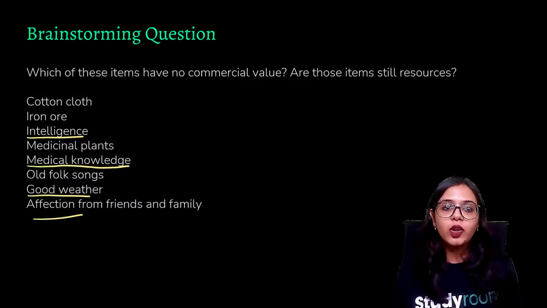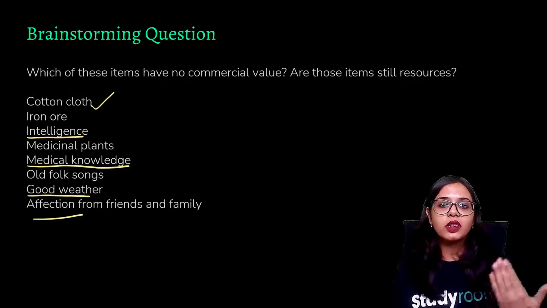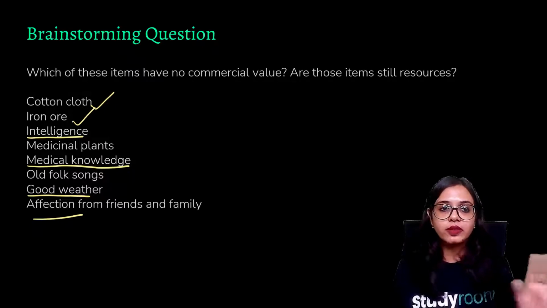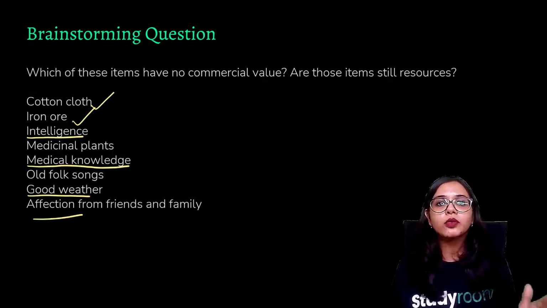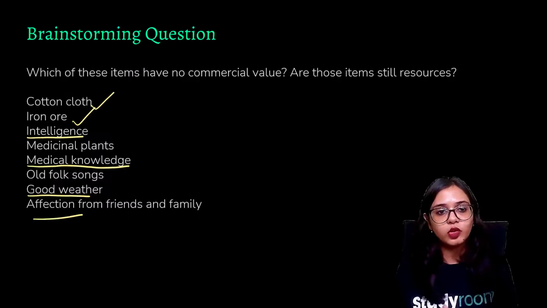Cotton cloth, it is very obvious that it is going to fetch you money. It is used in commercial, economic market scales. All right, so this has a commercial value. Iron ore, we have seen it already. Iron ore is used to extract iron and different other metals that may come out from it. So iron ore also has a commercial value.